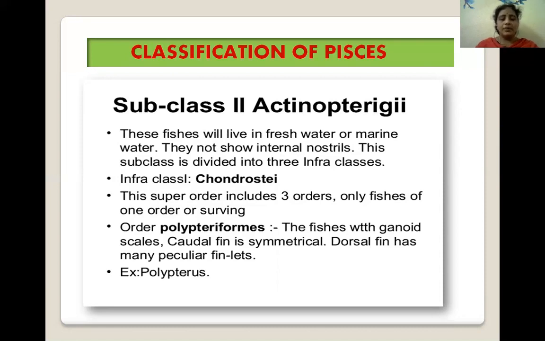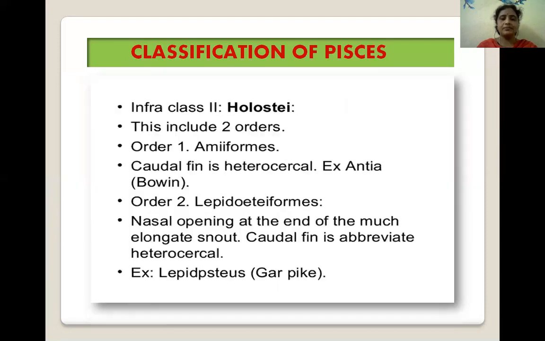Order Polypteriformes. These fishes have ganoid scales, and the caudal fin is symmetrical. The dorsal fin has many peculiar finlets. The only example is Polypterus.